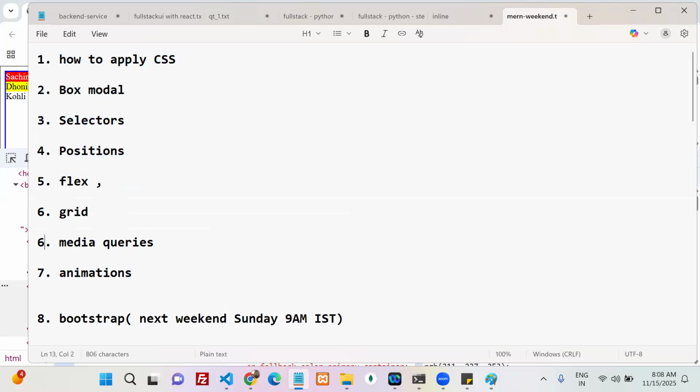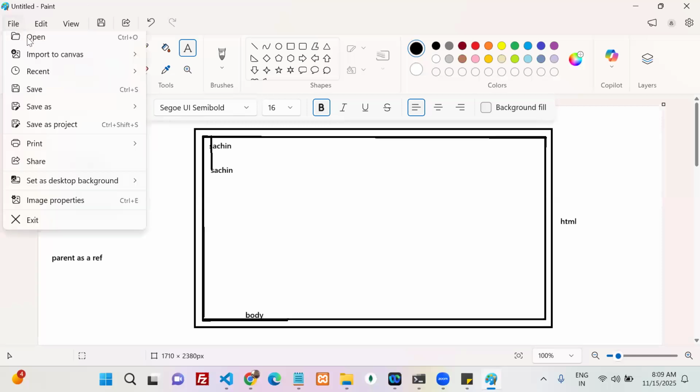Okay, the next one is what? Can anyone tell me? What is my next topic? Flex. Our next topic is flex. Why do we go for flex? That is my first question. Very simple, you can easily understand why we go for flex.